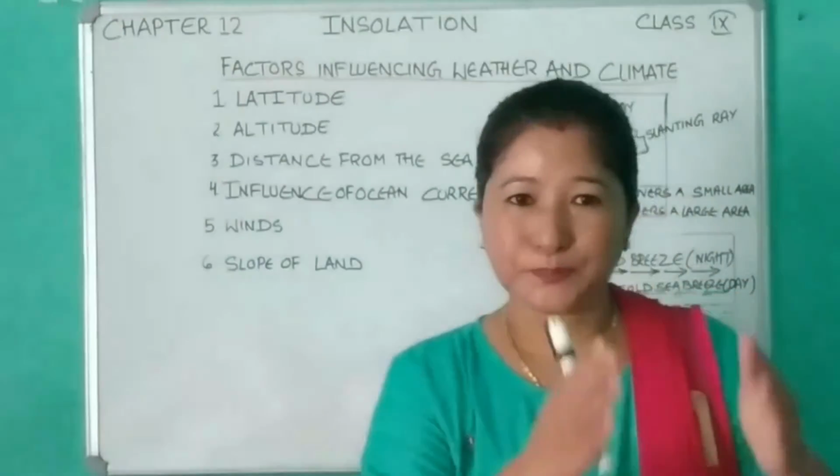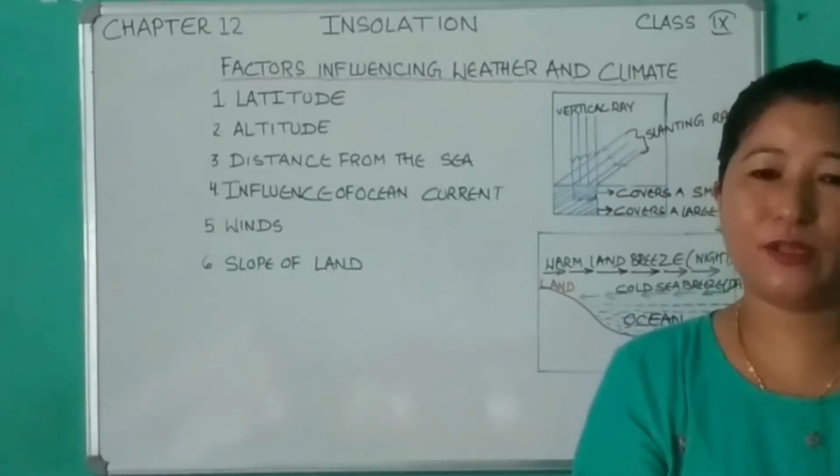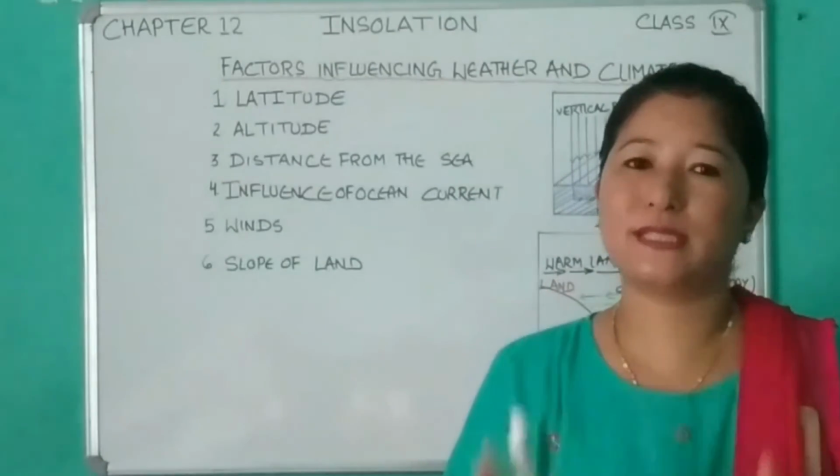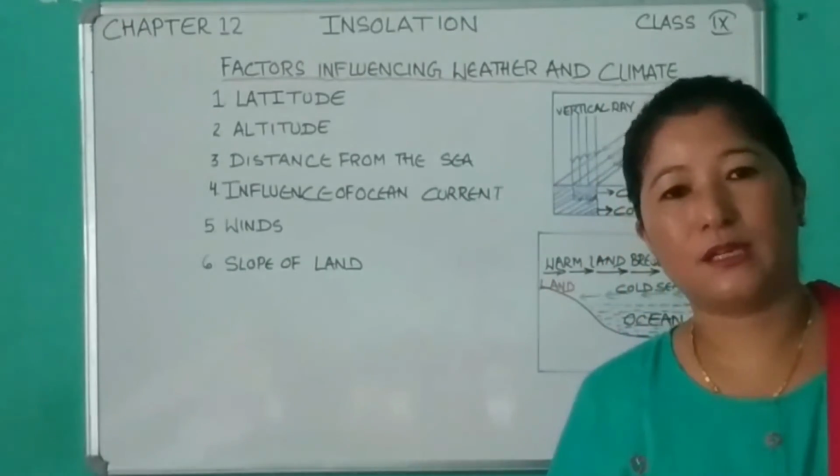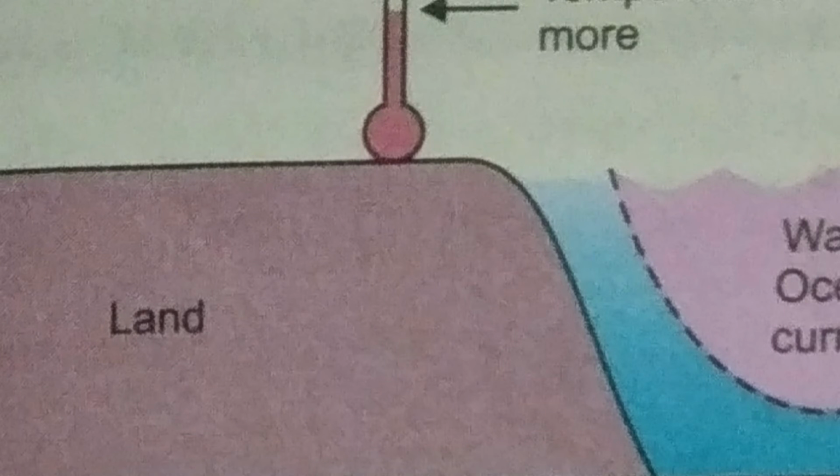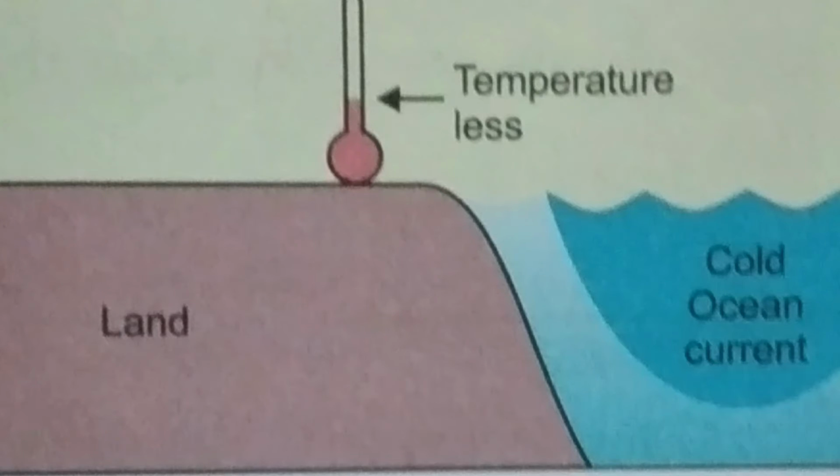Moreover, we know there are two types of current based on temperature, warm and cold current. The warm current tends to raise the temperature of the place wherever they flow, whereas the cold current tends to lower the temperature of a place.